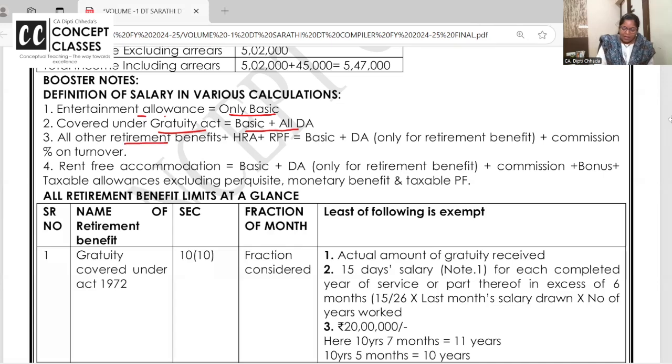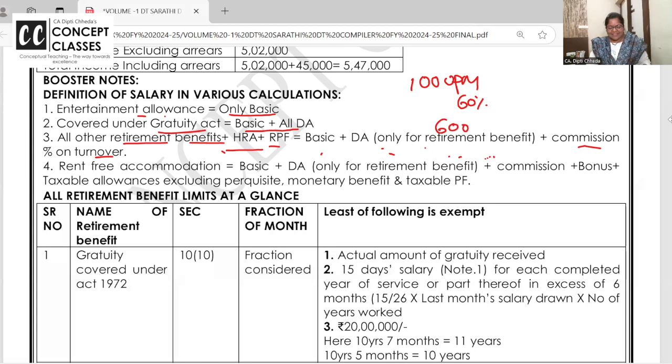Now, other retirement benefits, that is if he's not covered in gratuity, retrenchment, VRS, house rent allowance, recognized provident fund, in all these cases what is the definition of salary? Basic, DA if it is considered in terms of retirement, commission based on turnover. If commission is per month or lump sum, don't take it. And DA, whatever you receive, say 1,000 per month, is going to be taxable. But for retirement, only 60% is considered, take 600. Is it clear?